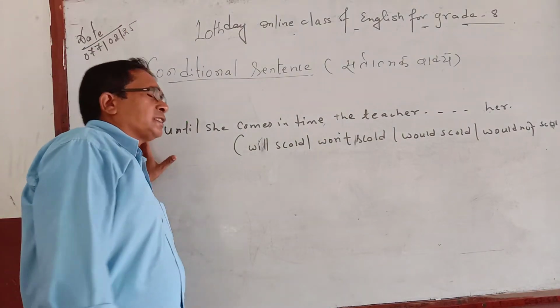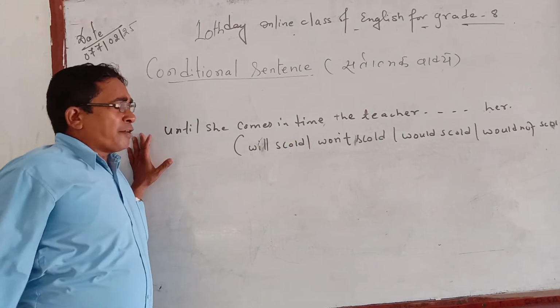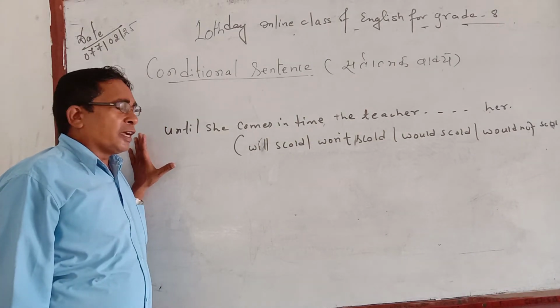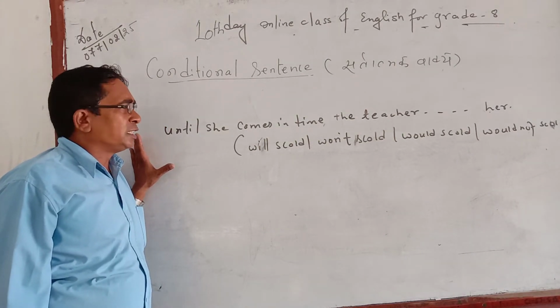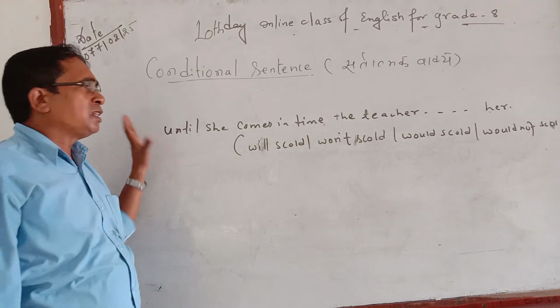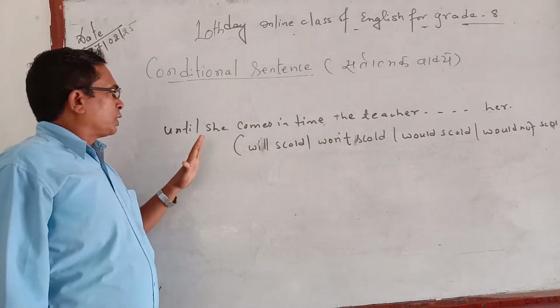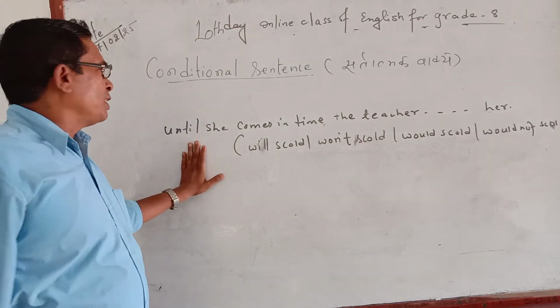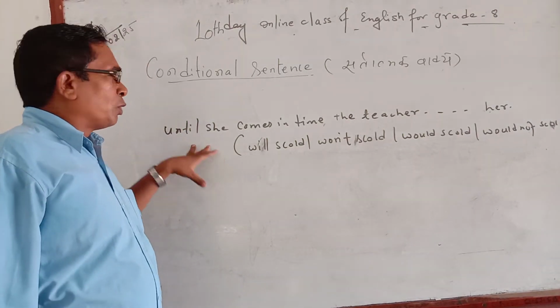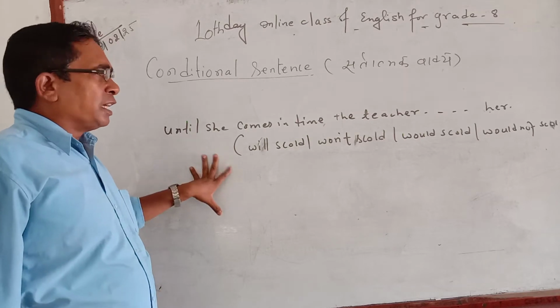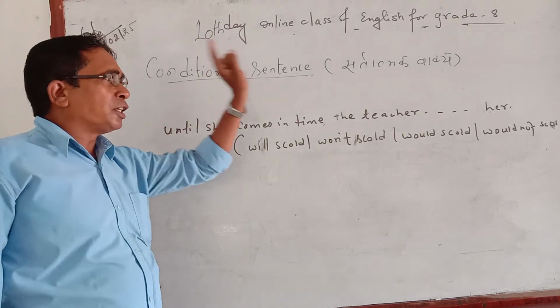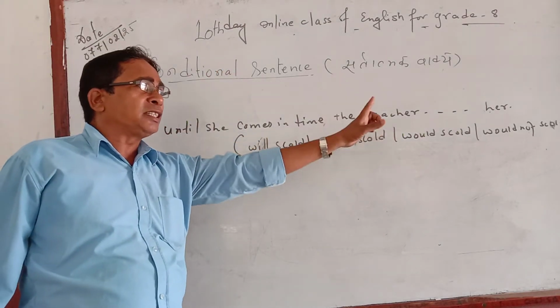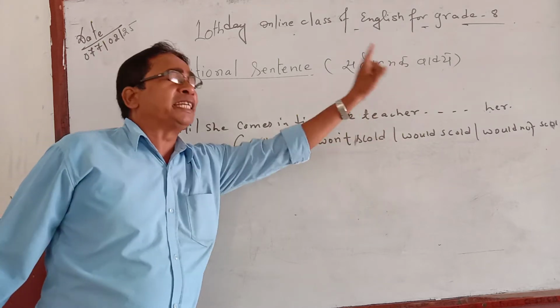As I told you, whether if or whether comes in the questions, there is no change in condition and result. But sometimes instead of if or whether, there may be until or unless. Whether until comes or unless comes, in the condition there is no change at all, and in the result also no change. Only something extra: the result should be negative there.